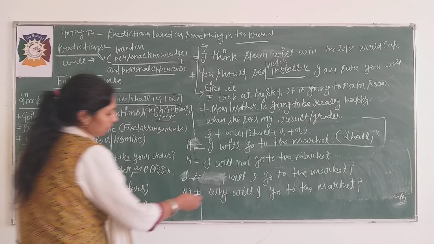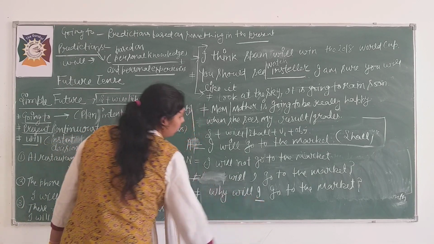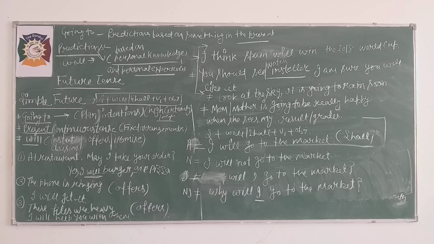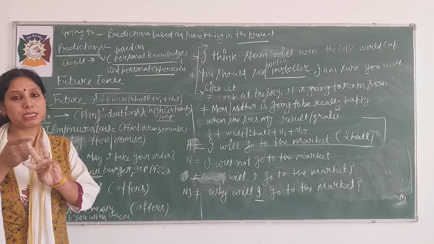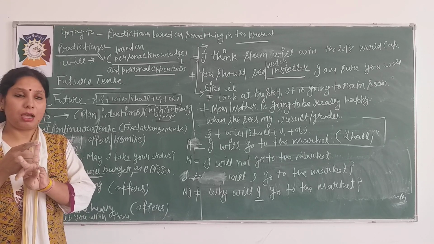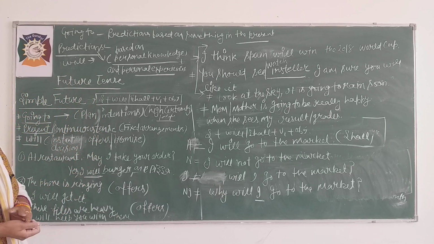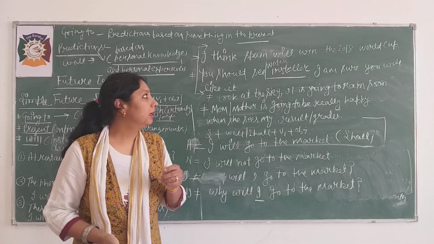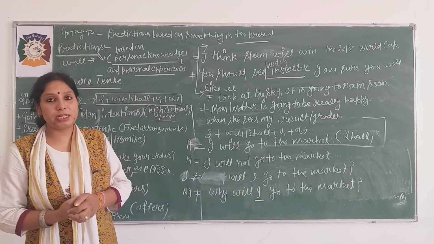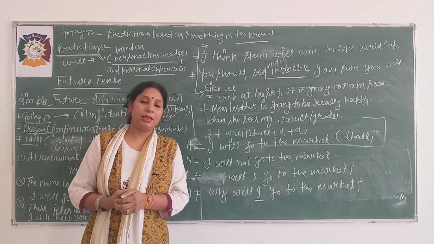If there is a negative, then after the subject you use not: why will I not go to the market? This is your simple future tense. There are three forms to use: going to, the present continuous tense, and will or shall. I have told you how to use them, so do practice at home. If there is any doubt regarding your future tense, you can ask me. Okay, have a nice day.